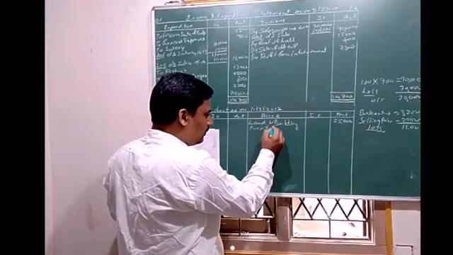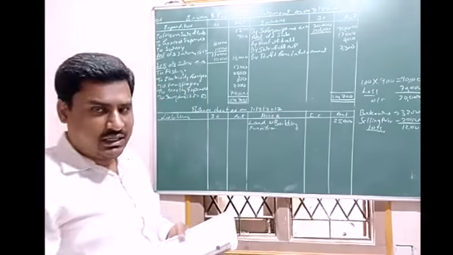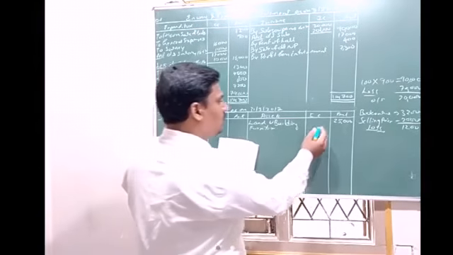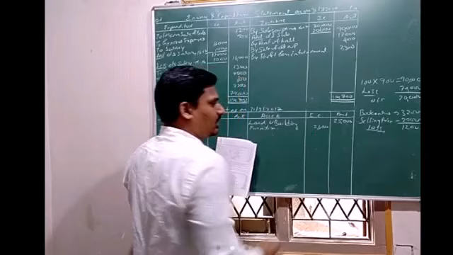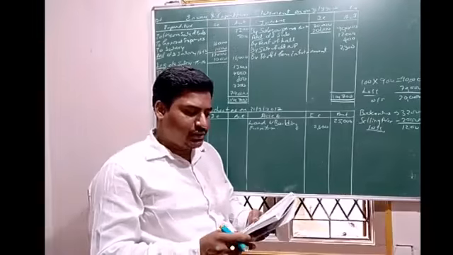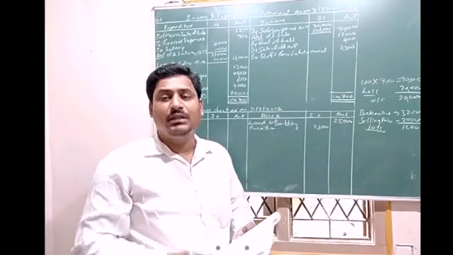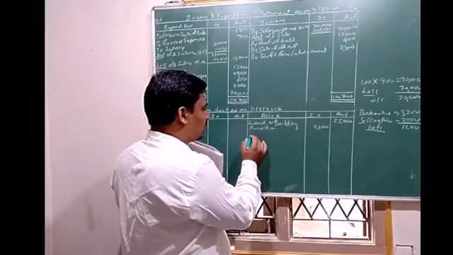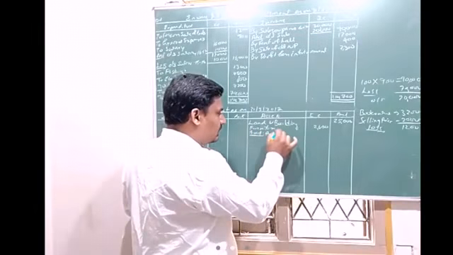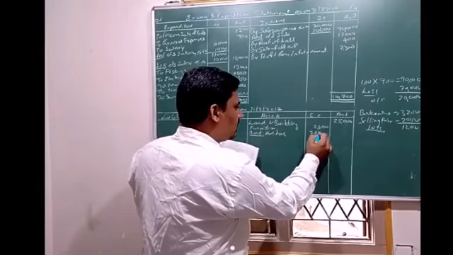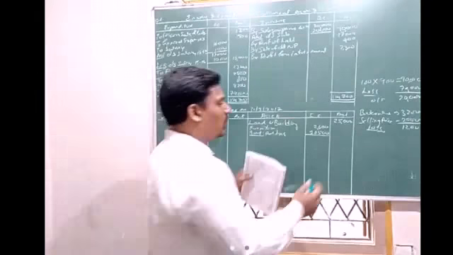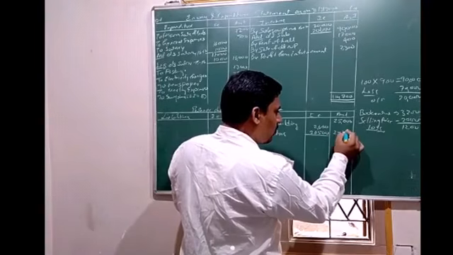Next, furniture. On furniture there is an adjustment. So first let us take the balance in the inner column, 2,600. And in the receipt and payment account, payment side, they have mentioned furniture rupees 26,500. That means new furniture they have purchased. So add additions 26,500. So total in the outer column 29,100.